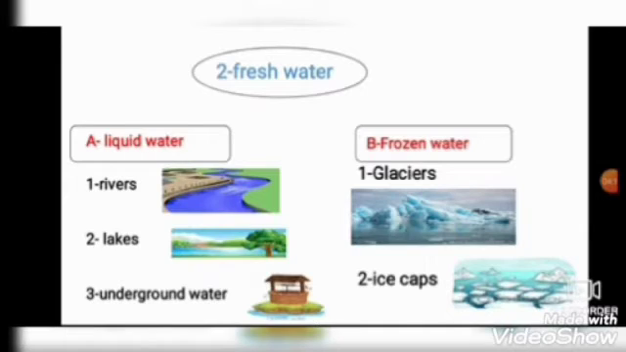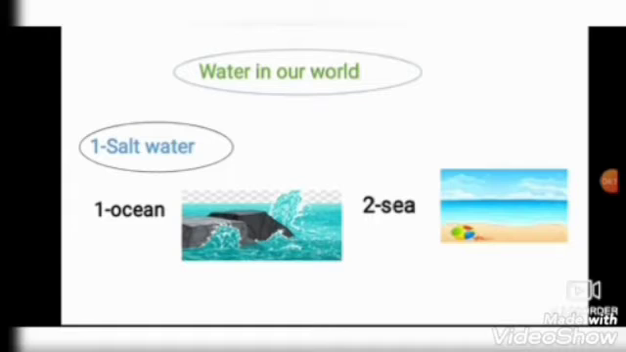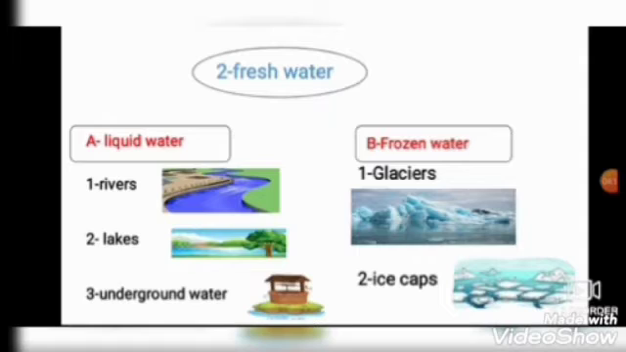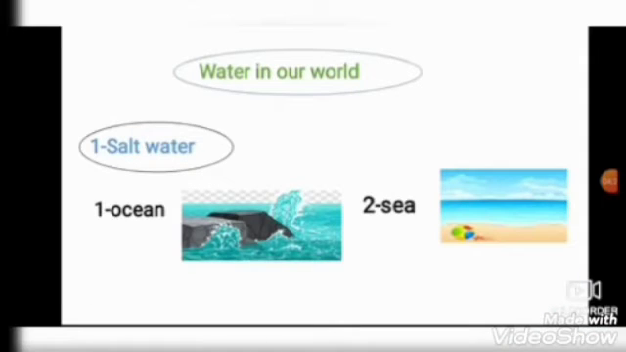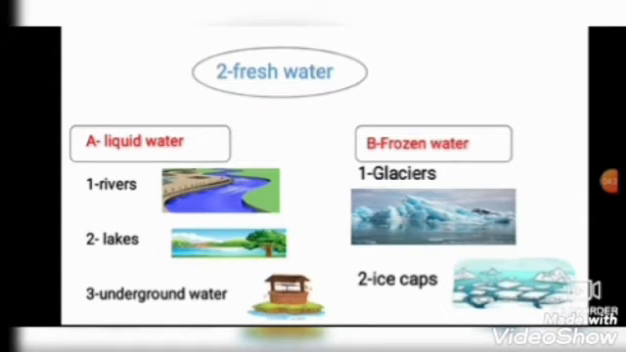So, Junior 3, I will talk again. Water in our world is found in 2 types or 2 shapes: salt water and fresh water. Number 1, salt water is found in the ocean or in the sea. Number 2, fresh water. We have 2 types of fresh water, liquid and frozen. Liquid is found in the rivers, lakes, underground water. Frozen water is found in 2 shapes, glaciers and ice caps.